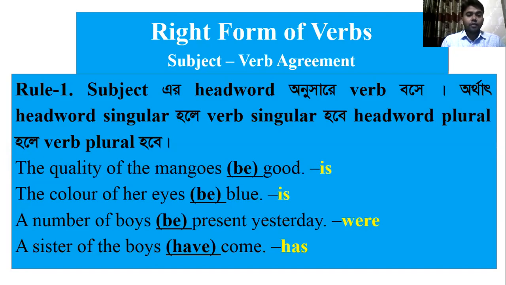First of all, when we write any sentence, we have to follow the subject, or the head word of the subject, and according to that head word, we use the verb.